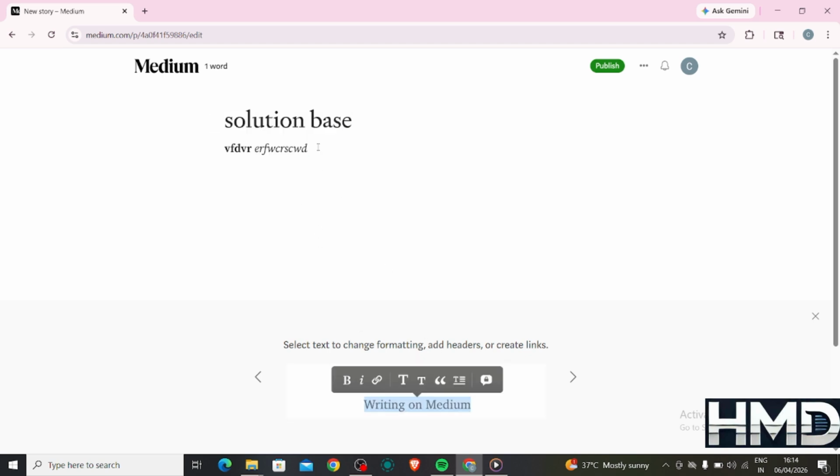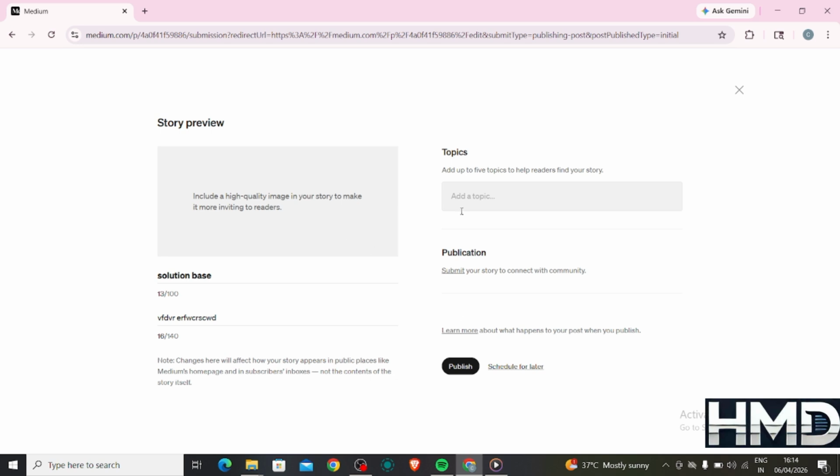Once your article is ready, click on Publish. Before publishing, you'll be asked to add tags. Choose relevant tags so your article reaches the right audience. Tags help Medium recommend your content to readers interested in similar topics.